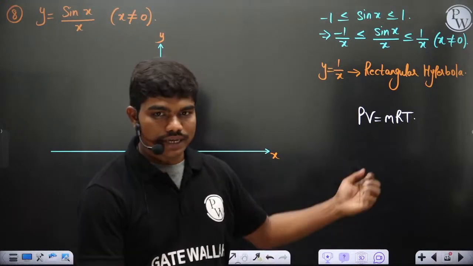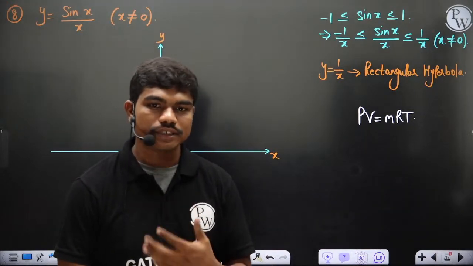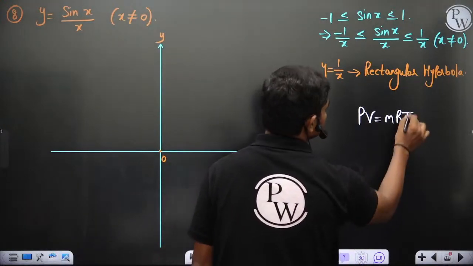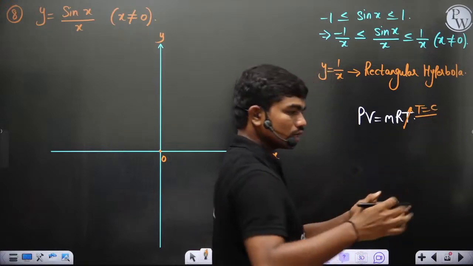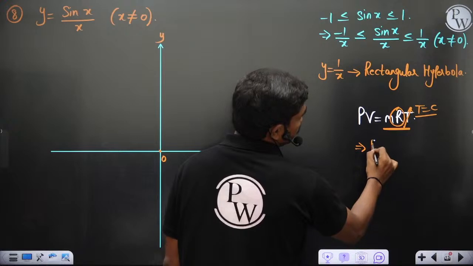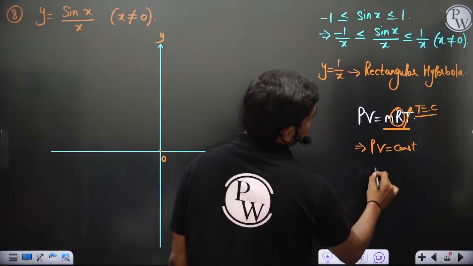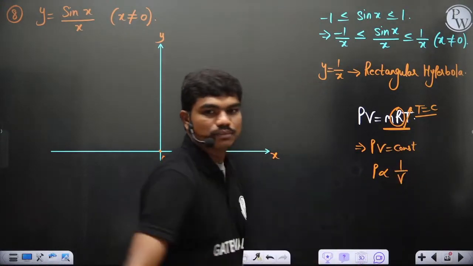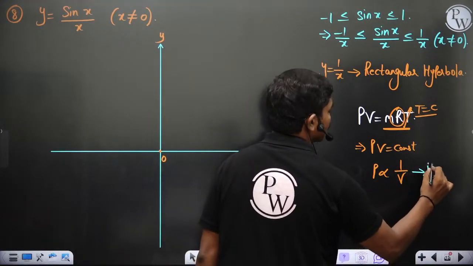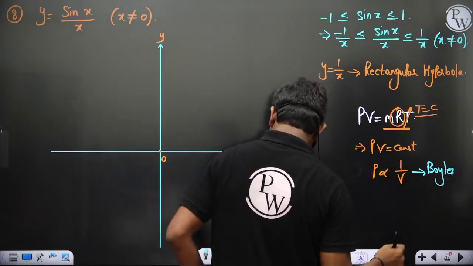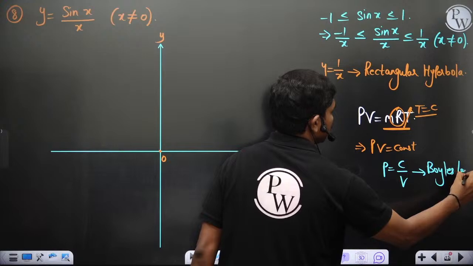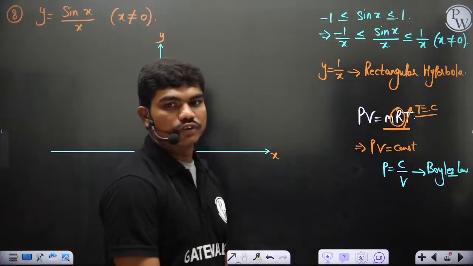Okay, so if you take this equation, then ultimately if your temperature is constant, you have something called isothermal process. Now in isothermal process, if you make this T equal to constant, and if you put the gas in some container so that the mass cannot escape, right hand side becomes constant. Okay, so PV is equal to constant, and P is inversely proportional to V. You might have studied this as Boyle's law, of course. Or maybe P equal to some constant divided by V. This is your Boyle's law. For an ideal gas at constant temperature, P is inversely proportional to V, is what you might have studied.